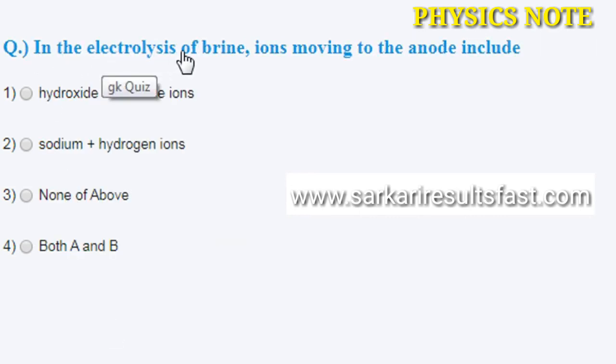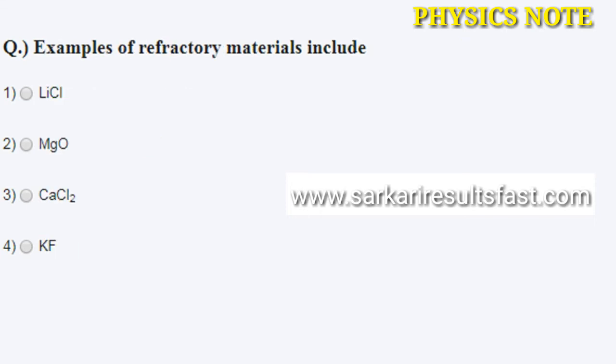In the electrolysis of brine, ions moving to the anode include option 1 hydroxide and chloride ions, option 2 sodium and hydrogen ions, option 3 none of the above, and option 4 both A and B. The correct answer is A, hydroxide and chloride ions.